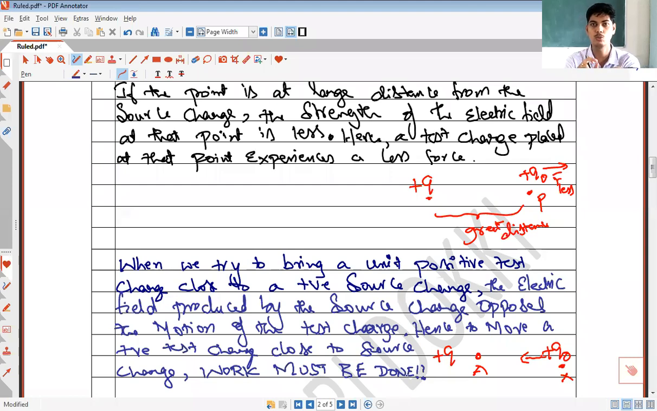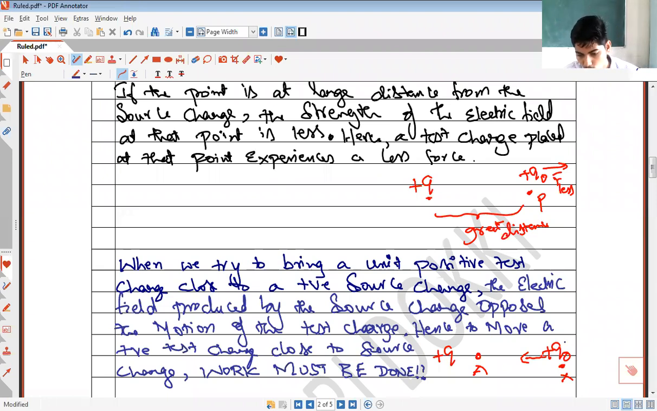However, in order to make this object go from this point to a certain height, I have to lift this object, or I have to do some work on it against what? This is the surface of earth. I'm lifting this object to a certain height. Very good. I have to do work against gravitational force, isn't it?